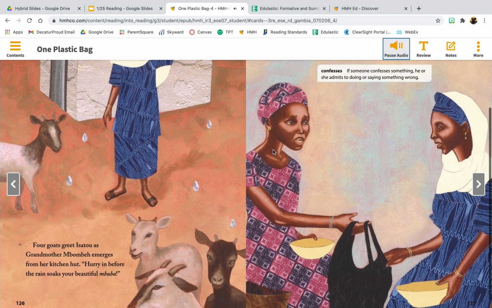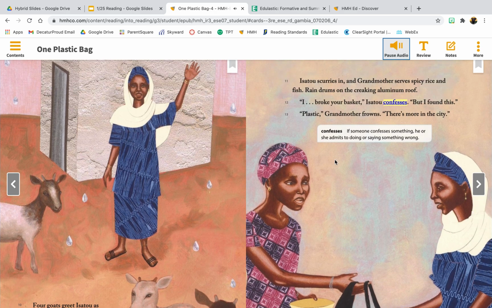Four goats greet Isatu as Grandmother Mbamba emerges from her kitchen hut. "Hurry in before this rain soaks your beautiful mbuba." Isatu scurries in, and Grandmother serves spicy rice and fish. Rain drums on the creaking aluminum roof. "I broke your basket," Isatu confesses. "But I found this." "Plastic," Grandmother frowns. "There's more in the city."